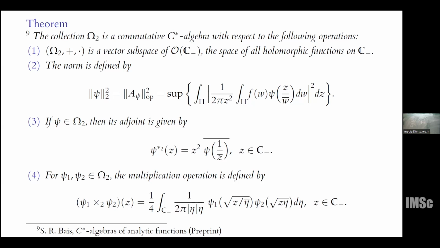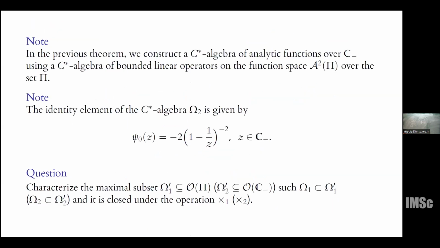What is different is how we define the star operation and the multiplication operation. In the previous case we were dealing with the algebraic mean, whereas here we are dealing with the geometric mean with respect to 1 by eta bar and eta. One can easily calculate that psi naught is an identity element in this case.